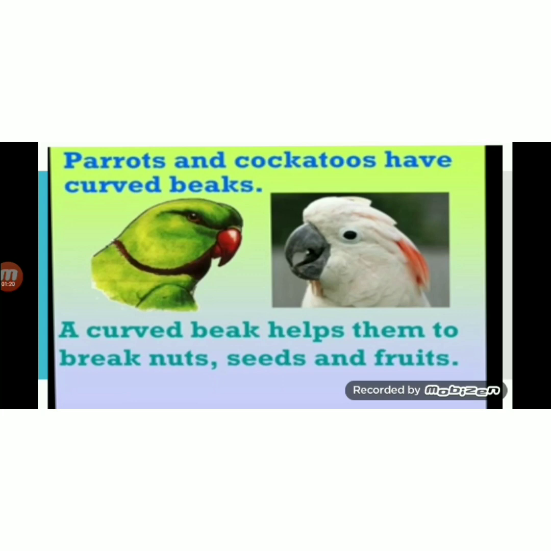Parrot has also a special feature. Do you know which feature is this? Yes, they can easily imitate our voice. Imitate means nakal karna. Parrot can imitate your voice. If you say something before a parrot, they can easily learn to imitate. They used to learn whatever you say before the parrot. A parrot is a very intelligent bird.